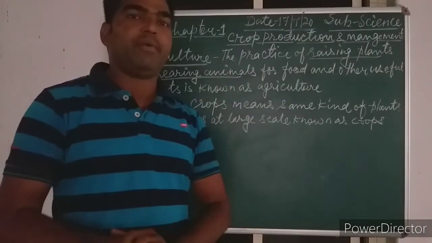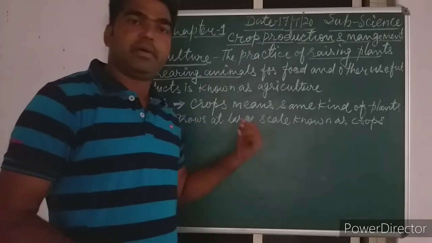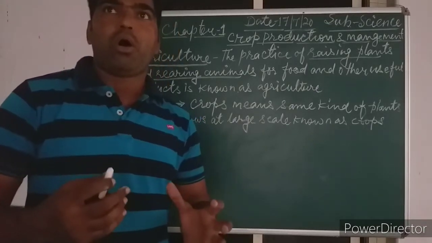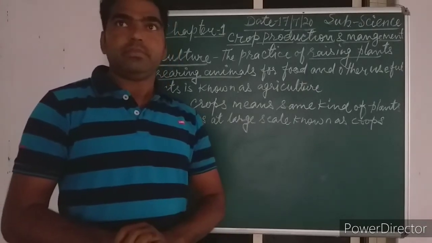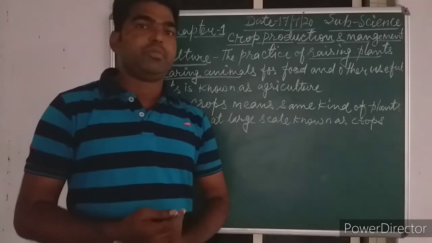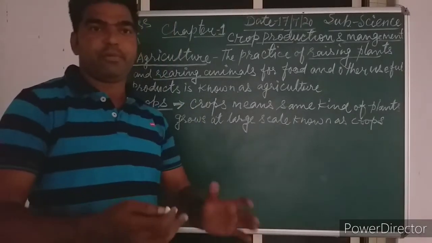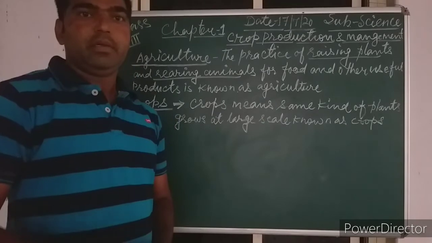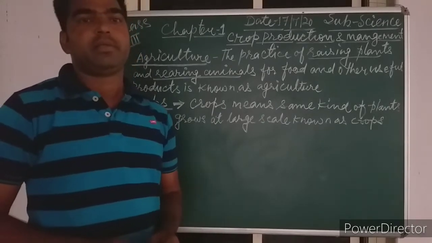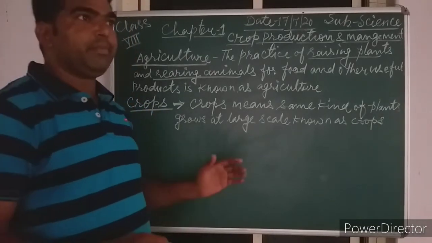The timing for the sowing or planting of Rabi crops is from the month of October, and it should be harvested at the end of the season. The timing for the Kharif crop is from October to the months in between, March and April, maybe the harvesting time for the Kharif crop.